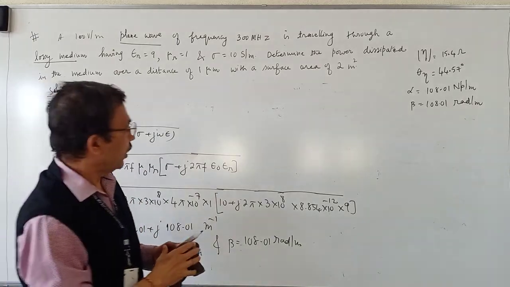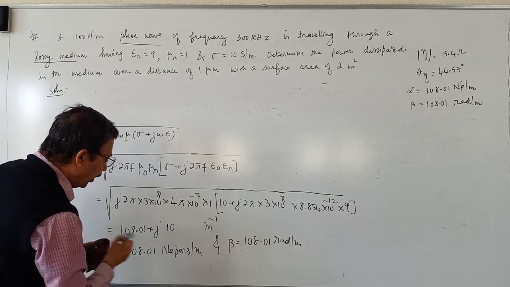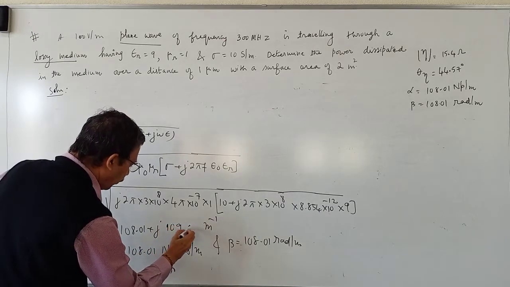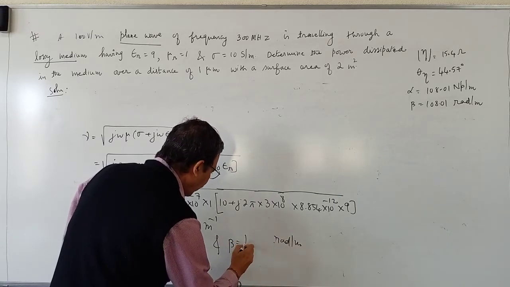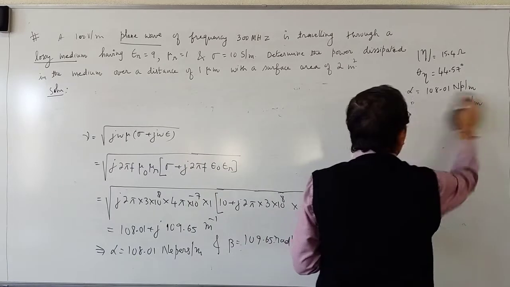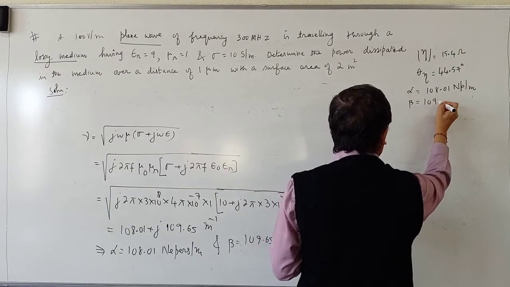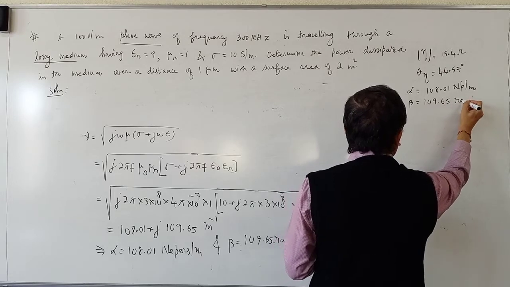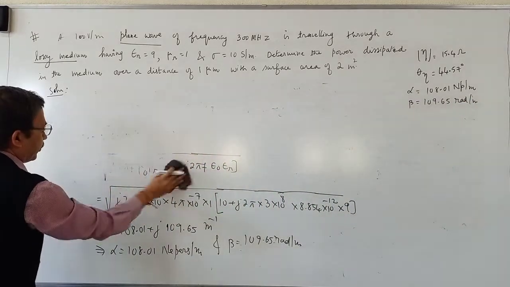To be more accurate, beta is 109.65. Please check the calculations. Beta is equal to 109.65 radians per meter.